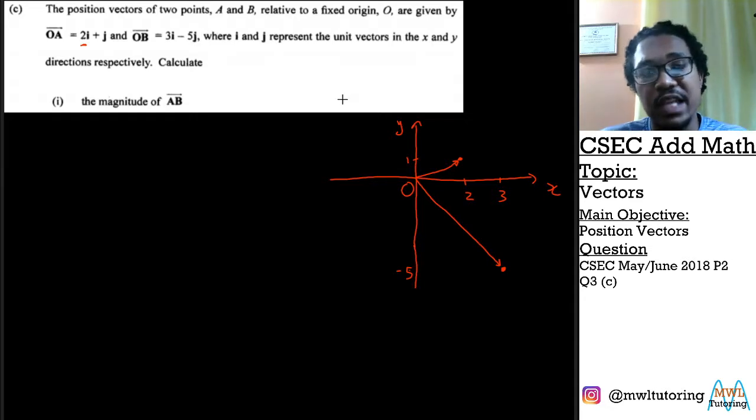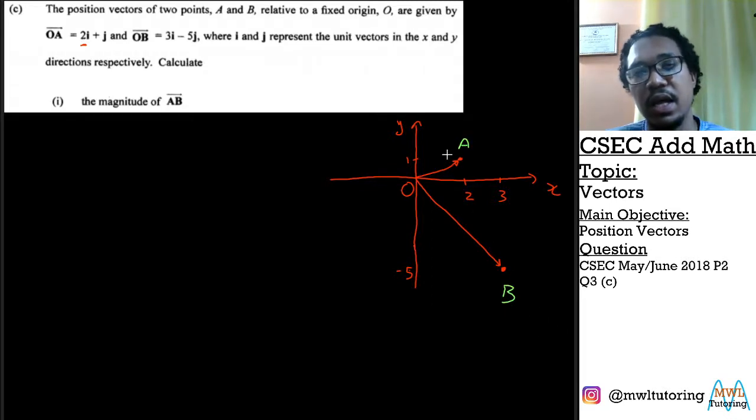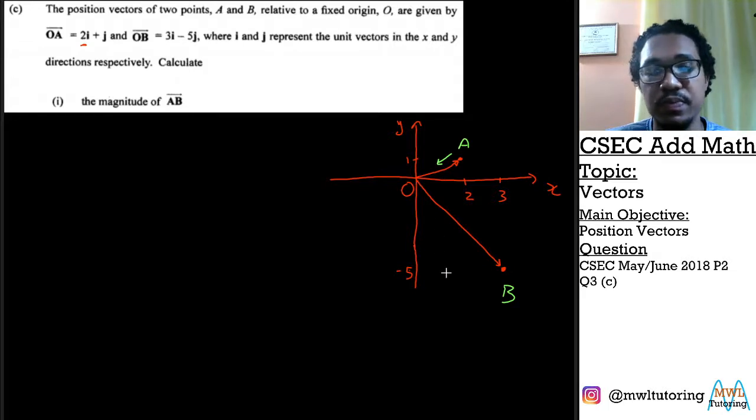And now our vector AB is what we call a displacement vector. How you think about displacement vectors is you just think of yourself as walking along our position vectors. So if here is A and this is B, and we want to get from A to B, we need to walk backwards along this vector and then come forward on this vector. And once we do that, we'll have successfully walked from A all the way over to B, giving us vector AB.